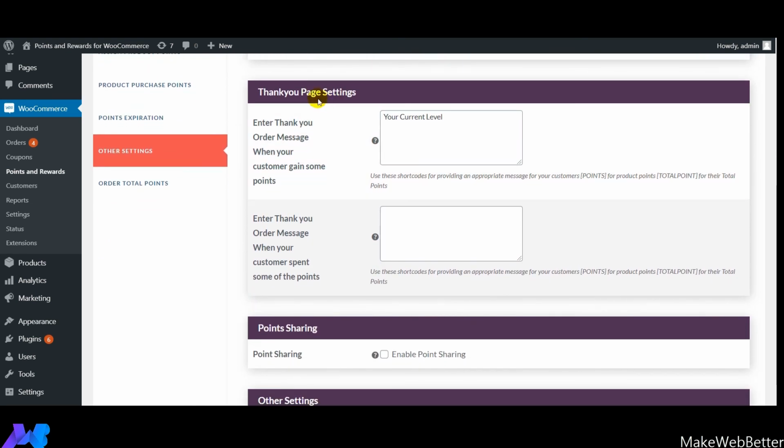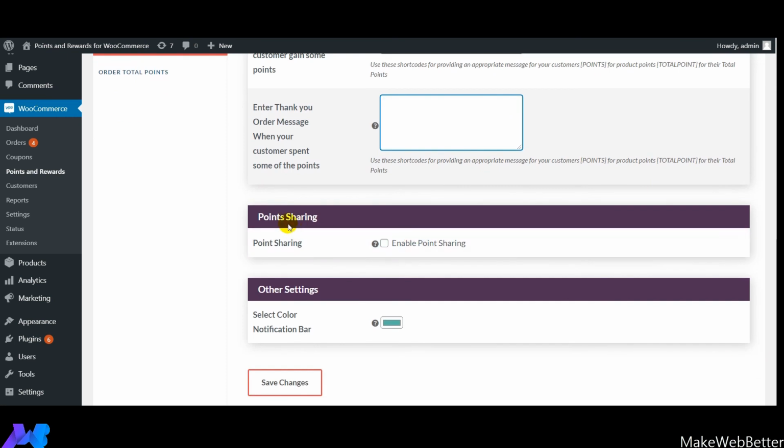Next, guys, is the thank you page settings. These are the settings that you have to do for displaying the messages on the thank you page. The very first one: here you can enter the thank you order message for when your customers have gained some points, and they will get this message. Next, here you can mention the thank you order message for when your customer has spent some of the points, and they will get the message right over there.